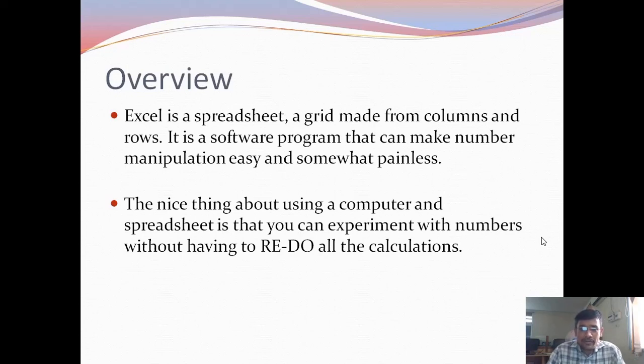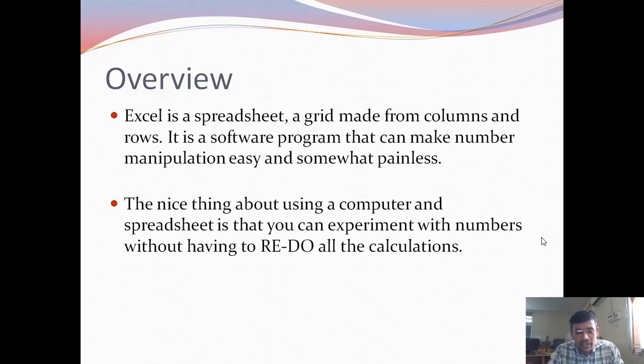That's why it is easy and somewhat painless. Easily we are doing the work by using the Excel software. The nice thing about using the computer and spreadsheet is that you can experiment with numbers without having to redo all the calculations.